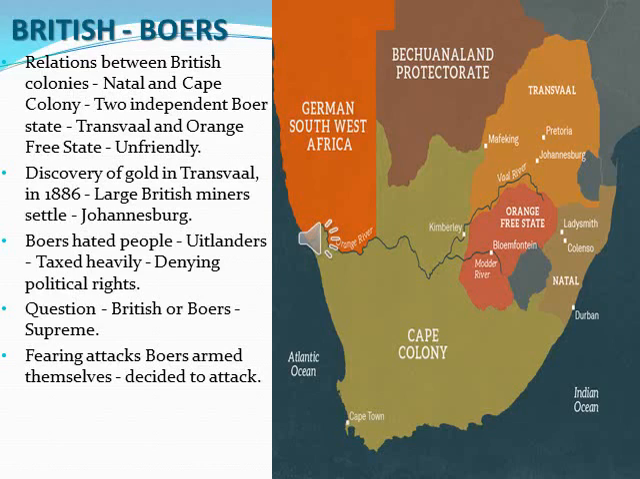Now the question arises. Among the 4 states, Natal and Cape Colony, Transvaal and Orange Free State, whose power was supreme? There was a problem between the Boers and the British, in order to show who was supreme. Fearing attack from the British, the Boers armed themselves and decided to attack.